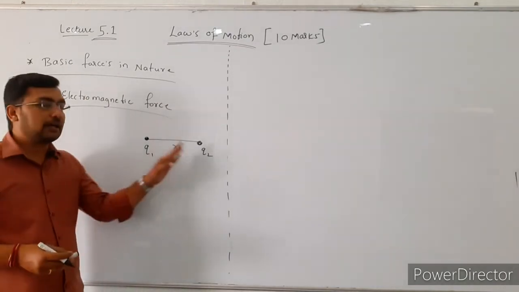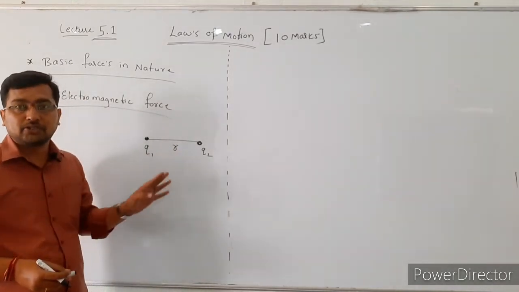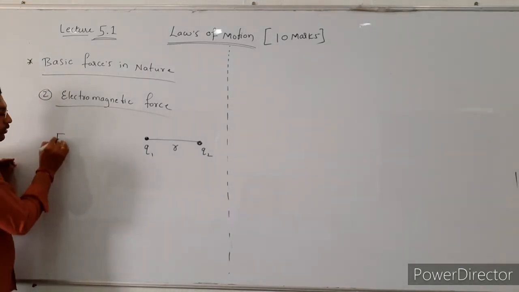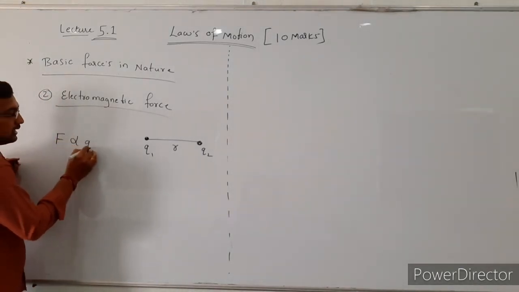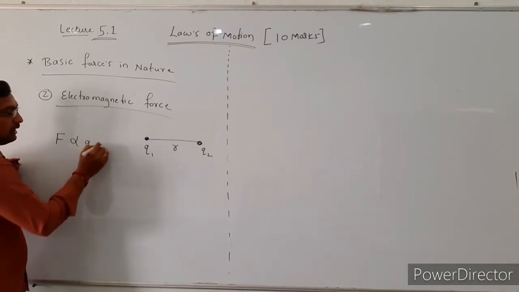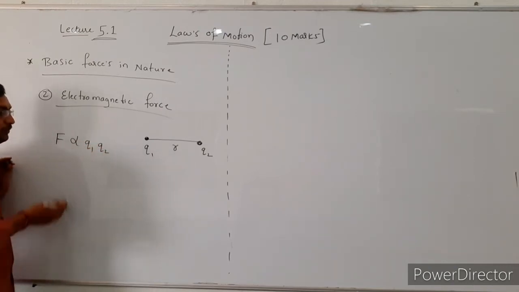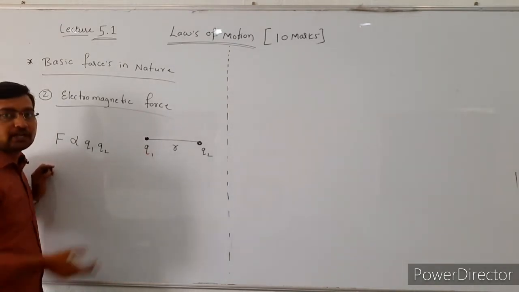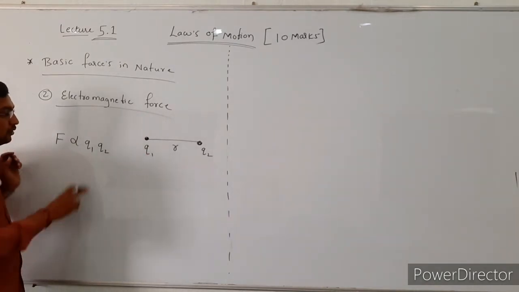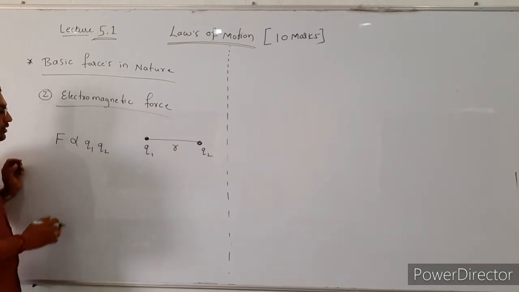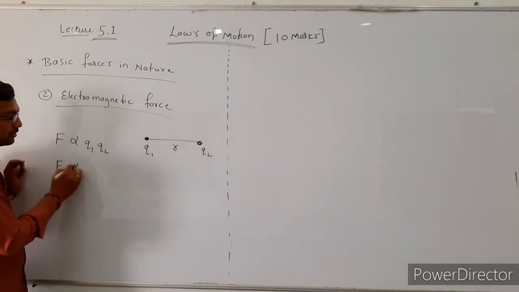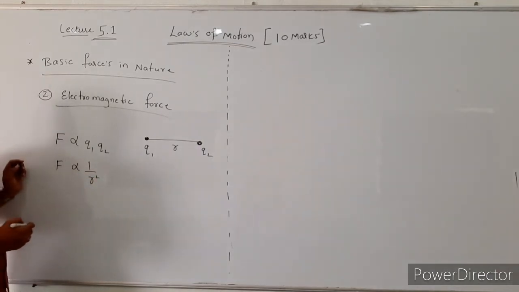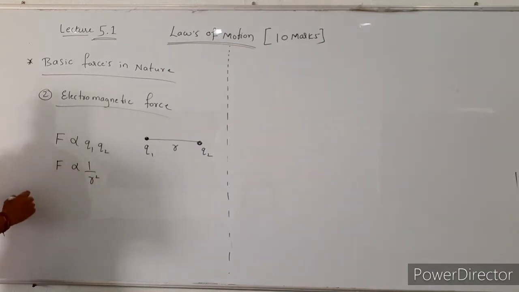The force of attraction or repulsion between the two charges is directly proportional to the product of their charges, Q1 into Q2, and inversely proportional to the square of the distance between them.